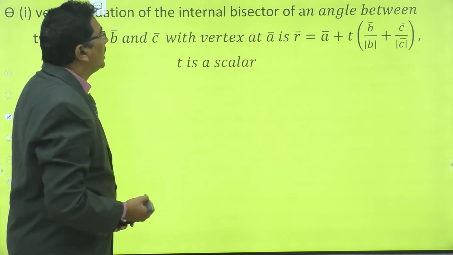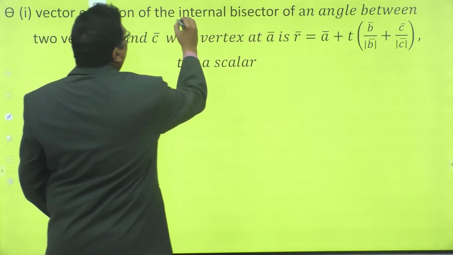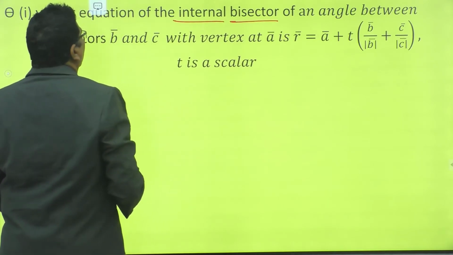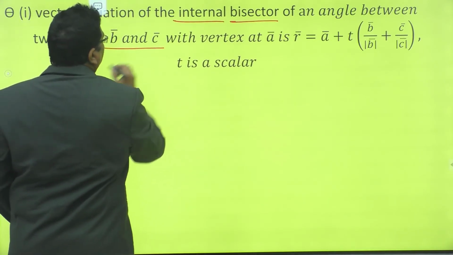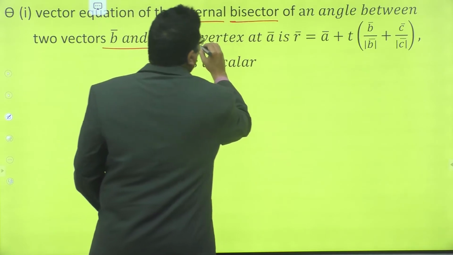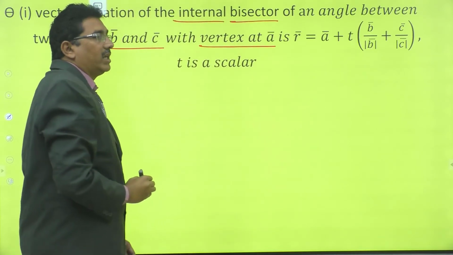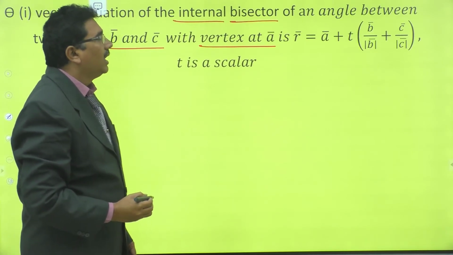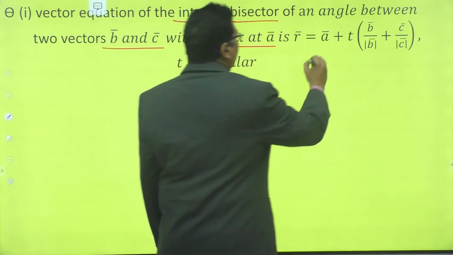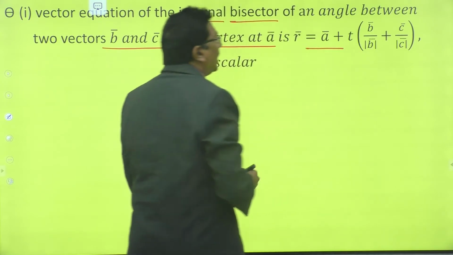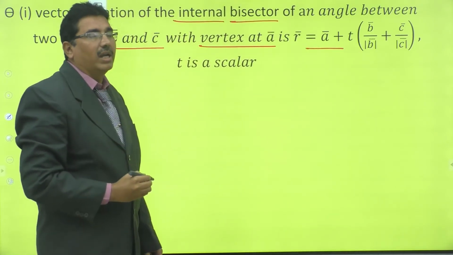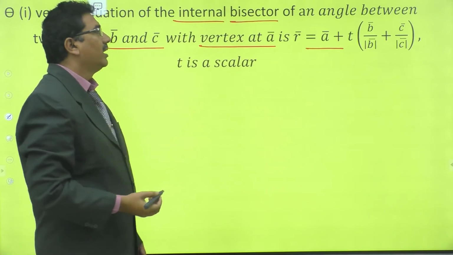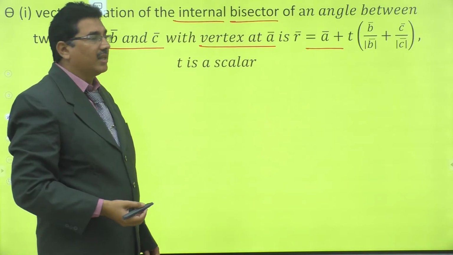Write the vector equation of the internal bisector of an angle between two vectors B bar and C bar with vertex at A bar. That is R bar is equal to A bar plus T times B bar by mod B bar plus C bar by mod C bar, where T is a scalar.